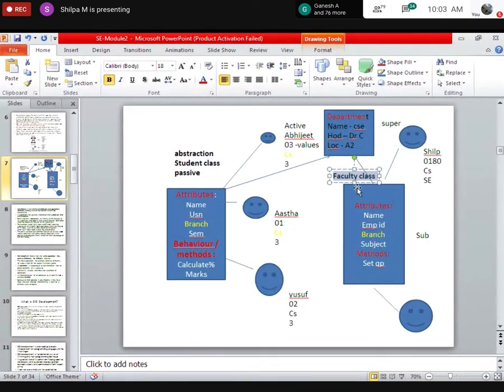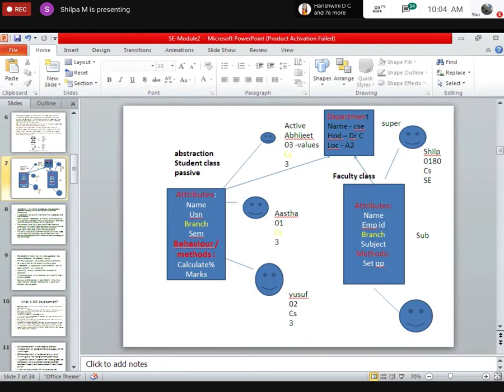Both of them are subclasses, and department is the superclass. So they can share the data, that is the name of the department, HOD, and the location and all, rather than having it separately within themselves. So they are sharing this department data.